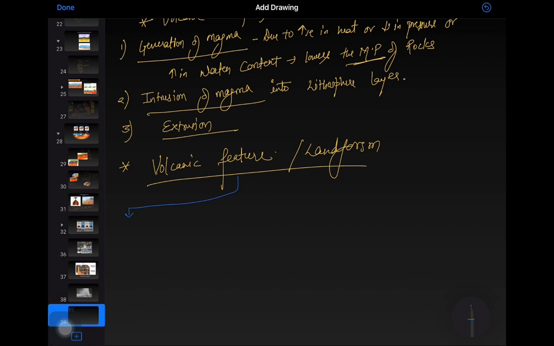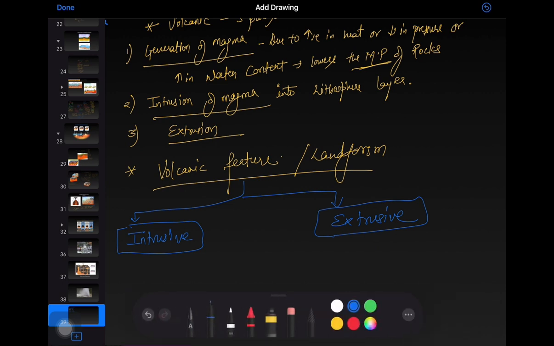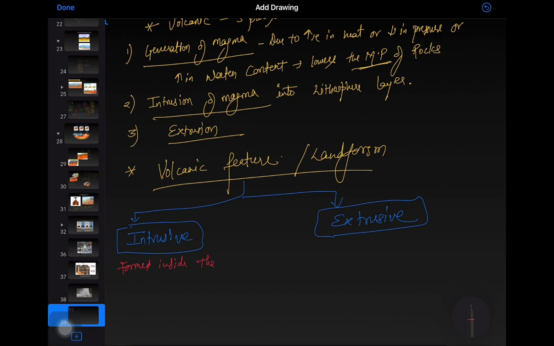Two types of volcanic feature: intrusive features and extrusive features. Intrusive features are those formed because of the deposition of magma inside the earth's crust. These intrusive features form inside the earth's crust. Extrusive features are the features which form on the surface.